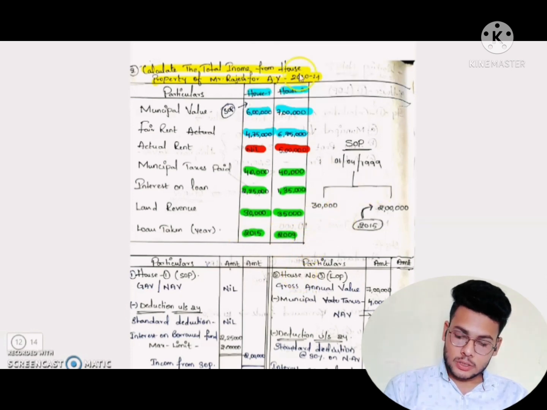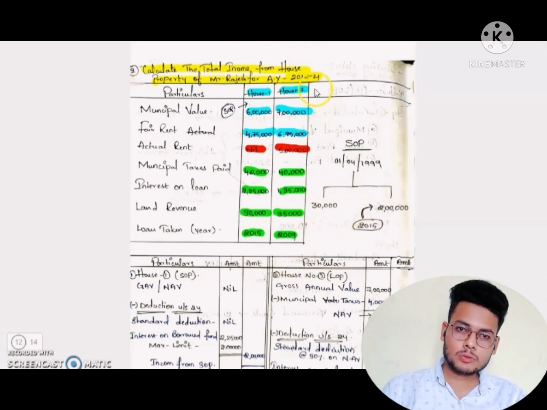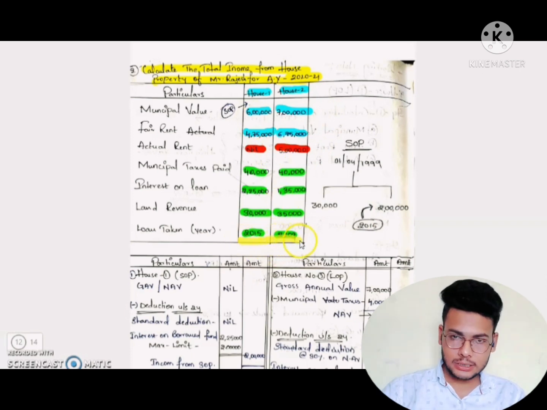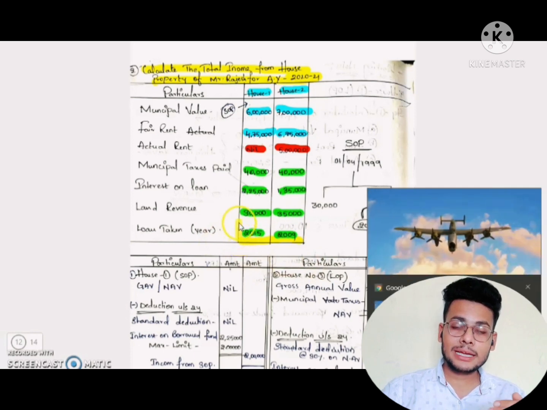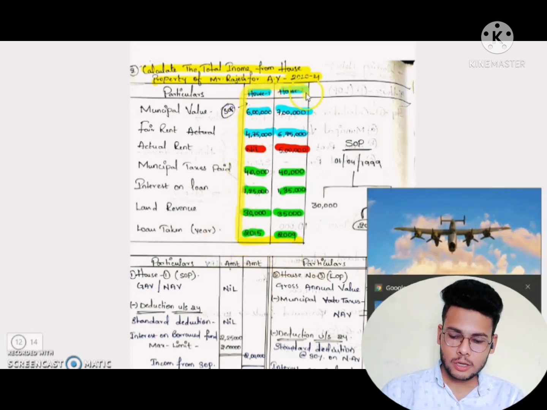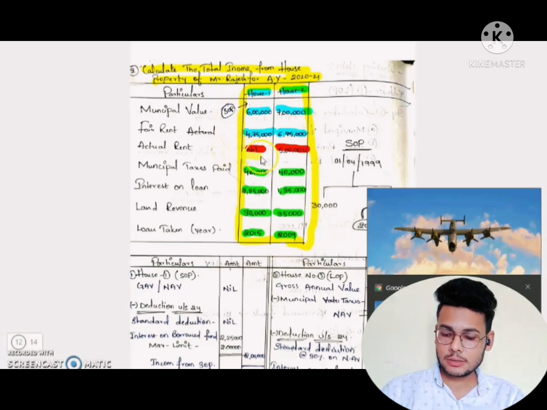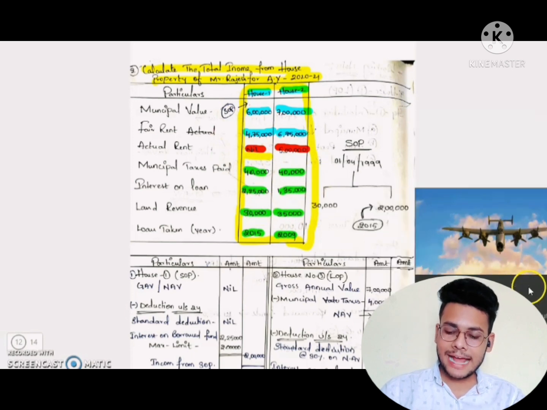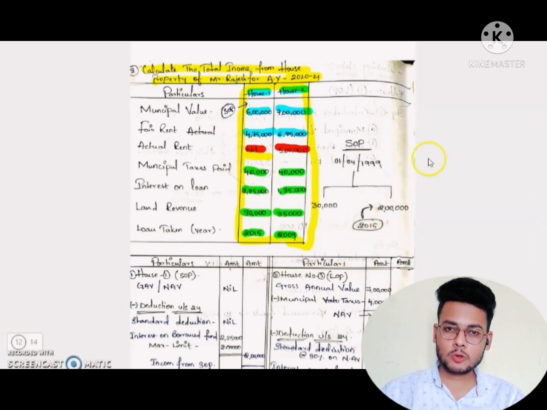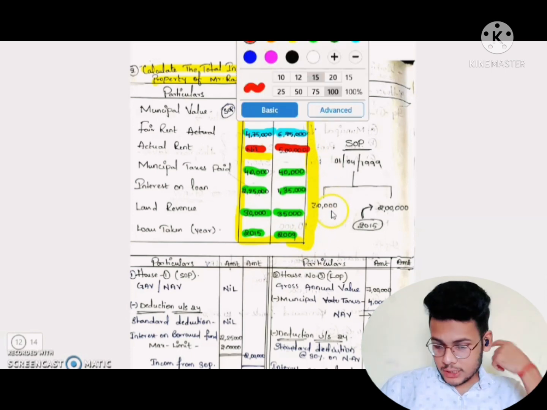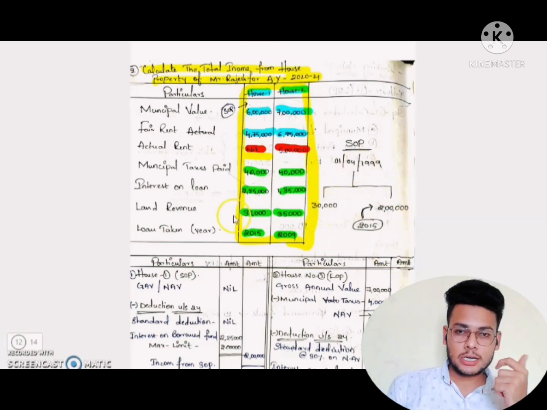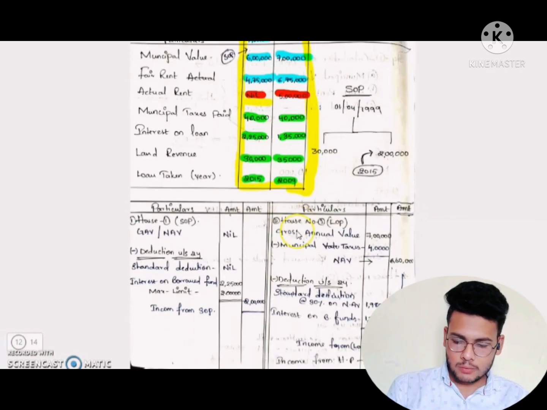Okay. So in the last problem what have we solved? We have solved the case where the SOP was purchased before 1999. But in this problem we will solve the case where the SOP interest is taken after 1999. Okay, so first we discuss which one is the SOP among these 2 houses. Which one is it? House 1, yes, because here the actual rent of house property 1 is nil. He has no income from house 1. Okay, so that is treated as a SOP. Clear? So let's solve the problem.